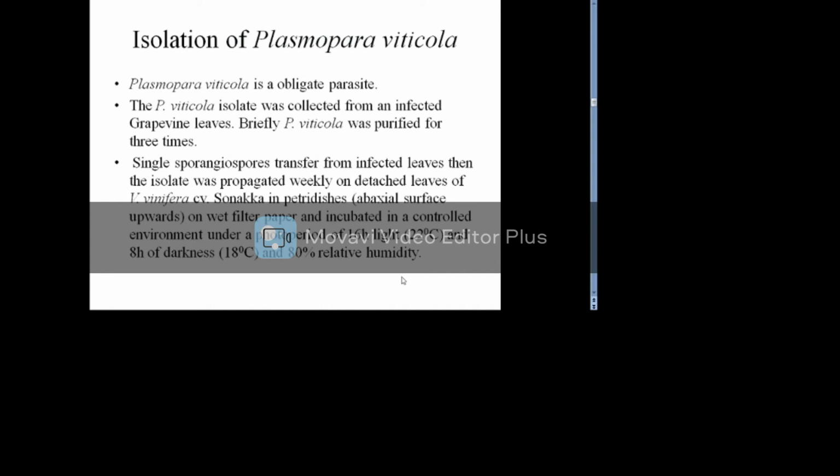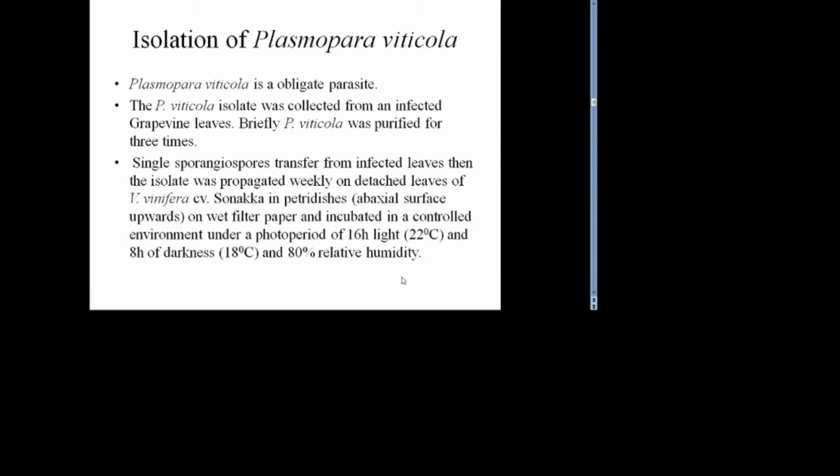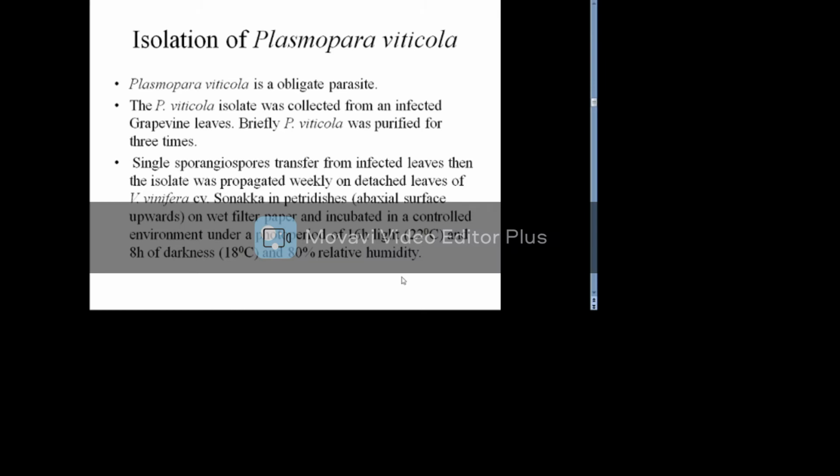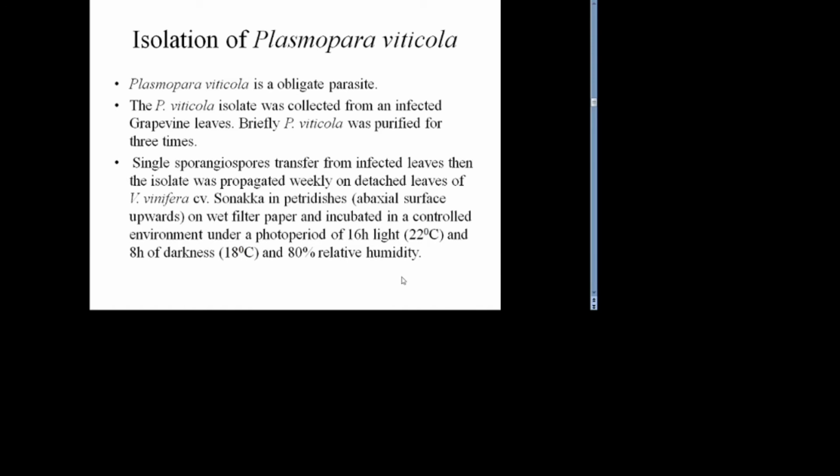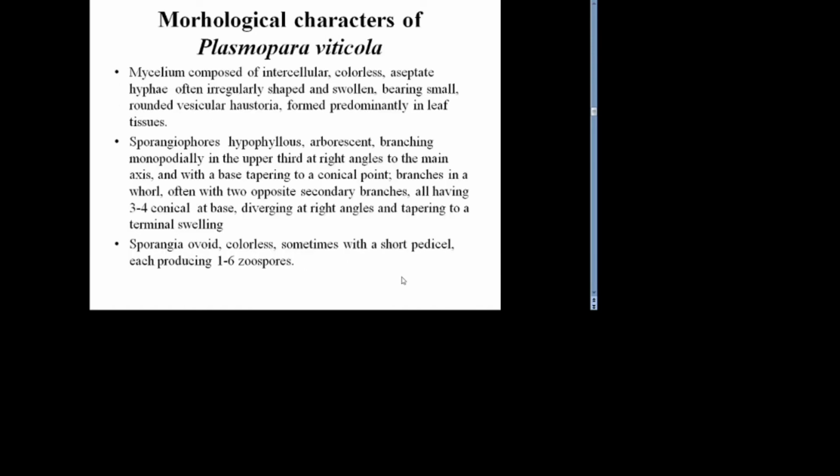For the isolation of Plasmopara viticola, an isolate was collected from infected grapevine leaves. Single sporangial spores were transferred from infected leaves, then the isolate was propagated weekly on detached leaves of Vitis vinifera in petri dishes on wet filter paper and incubated in a controlled environment under a photoperiod of 16 hours light and 8 hours darkness and 80% relative humidity.